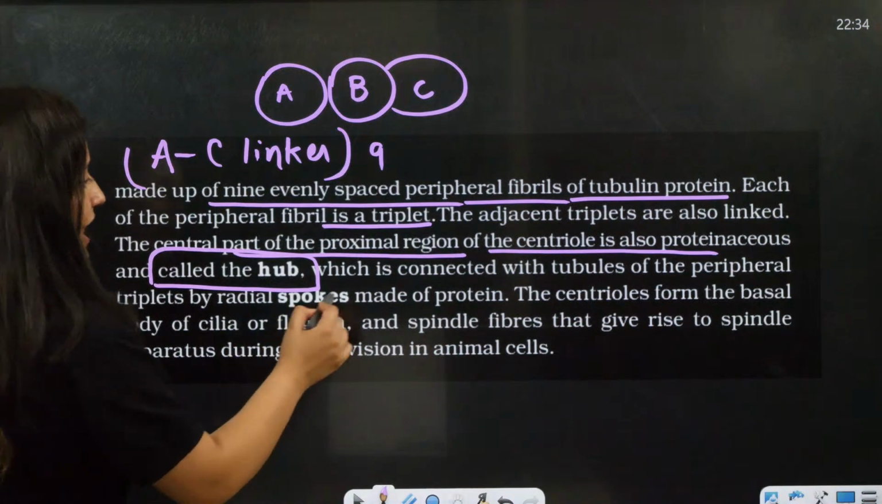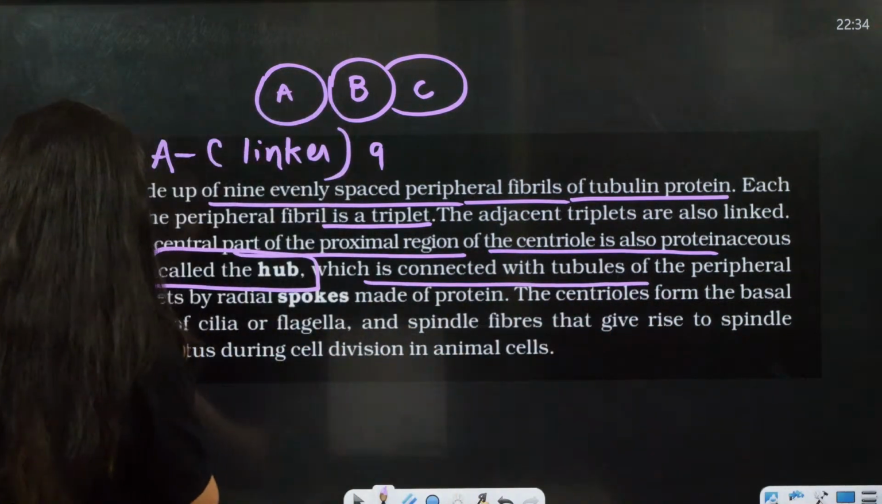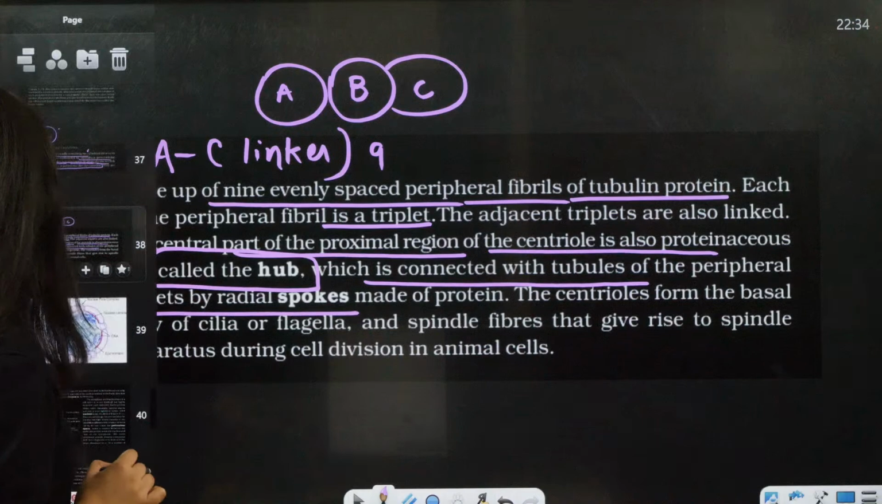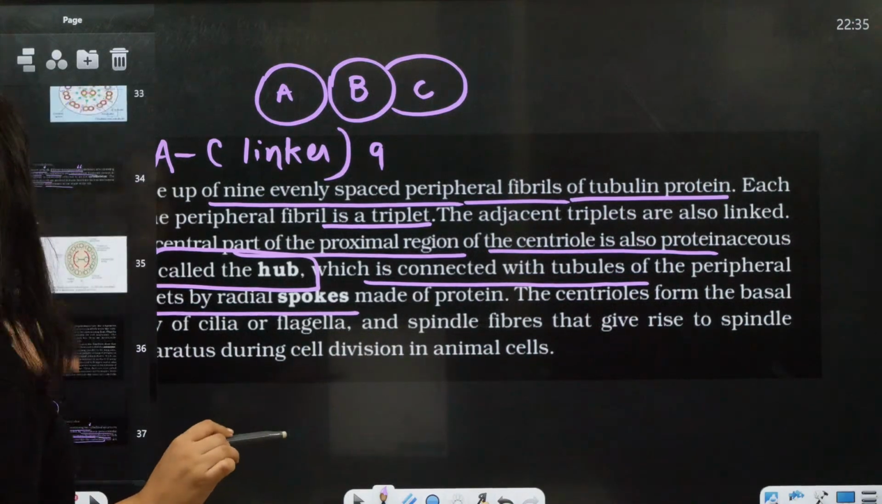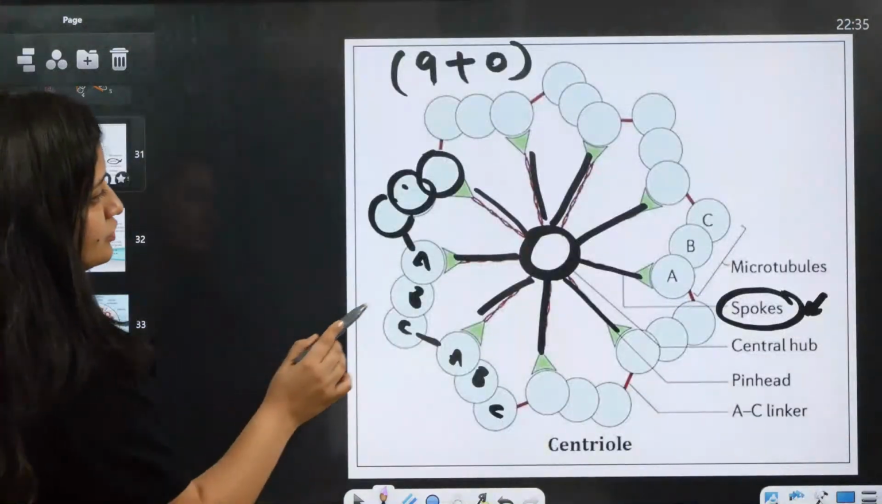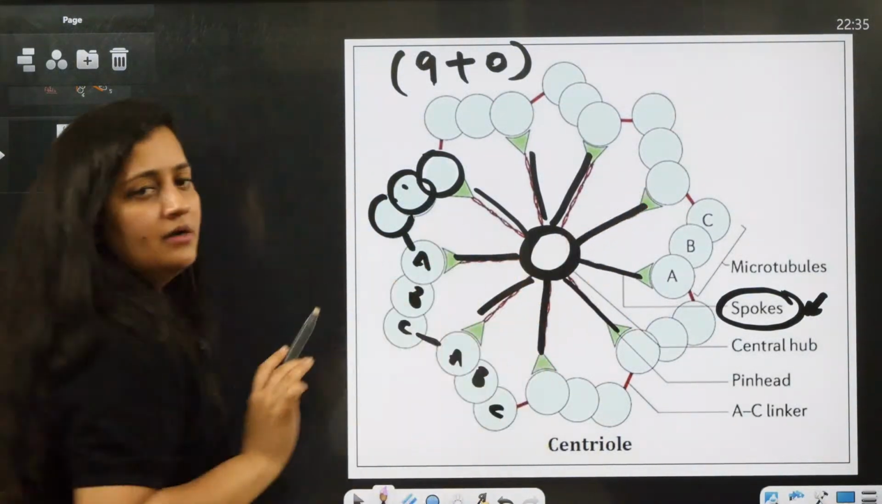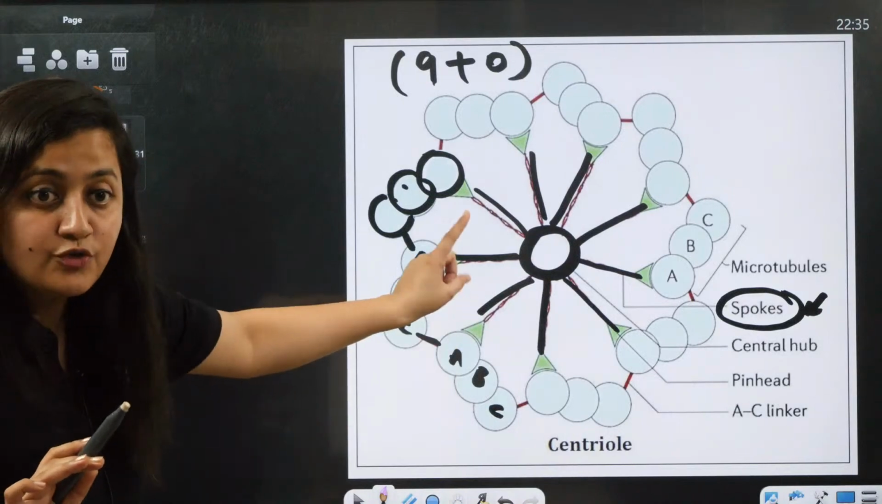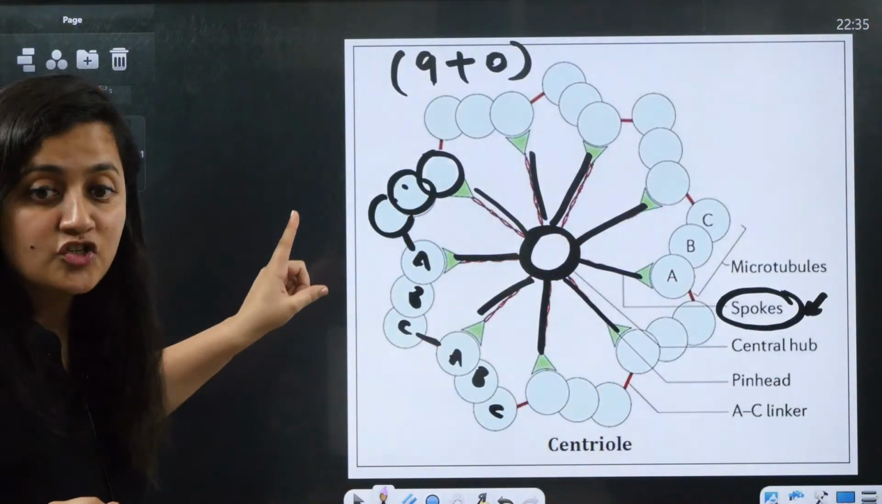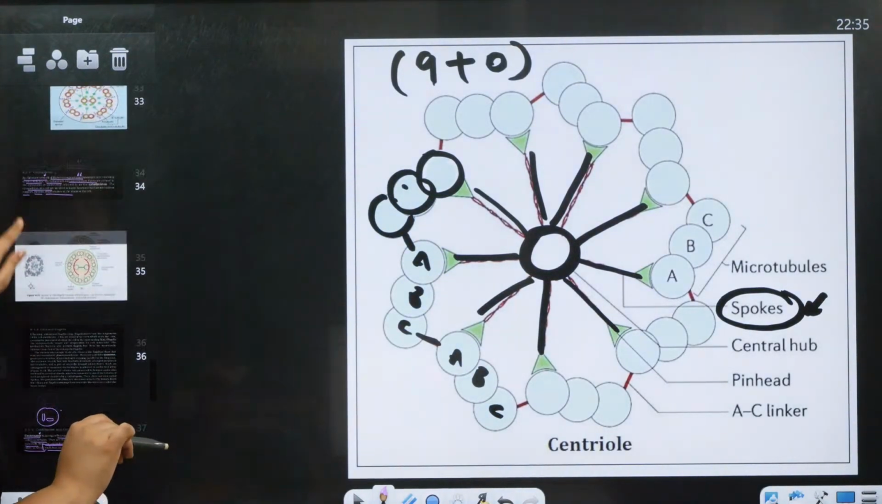Okay, so the hub is connected with the tubules of the periphery by radial spokes. Even in NCERT they didn't give the structure, but they have explained it. So see, these are the spokes which are connecting this hub to the peripheral fibrils, right? So it is given in NCERT, it is not extra.